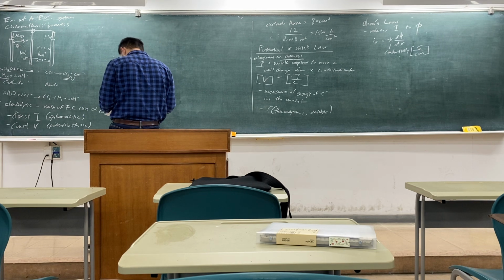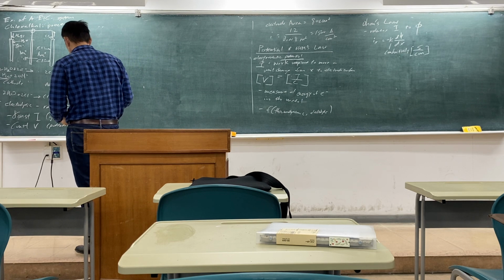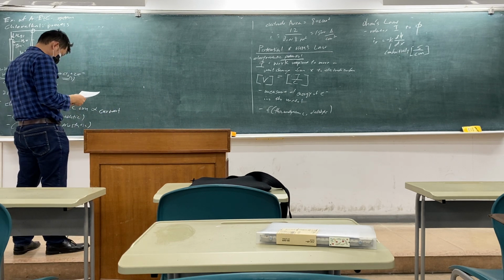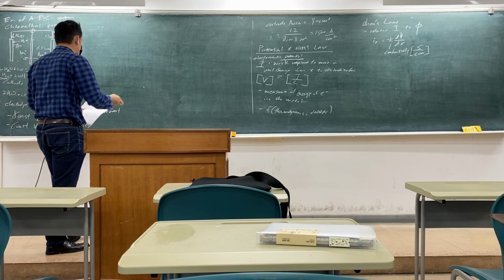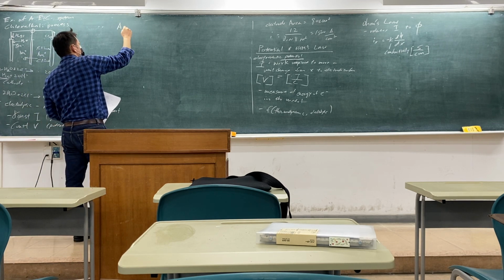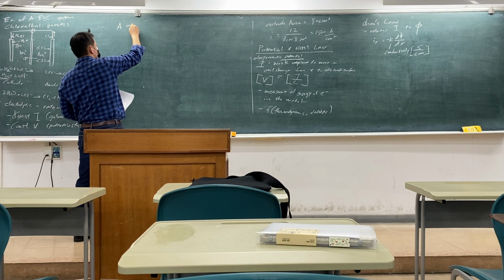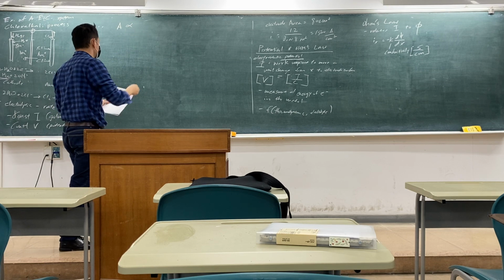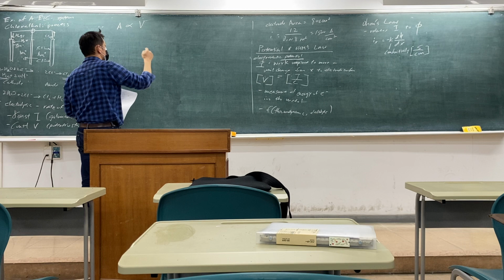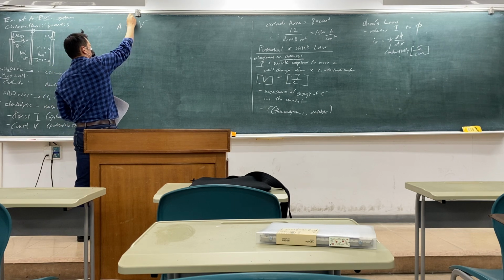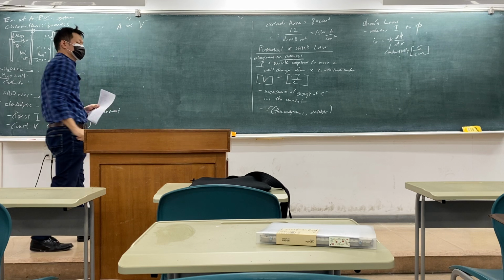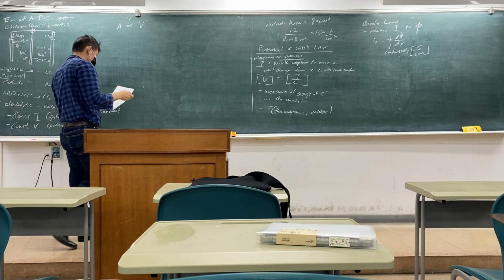So how do the amps, the current, vary with the voltage? What is the relationship between this current and voltage?